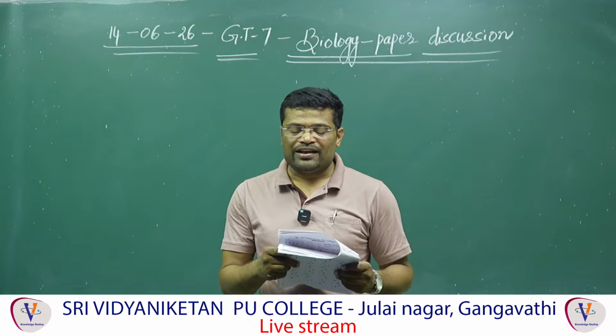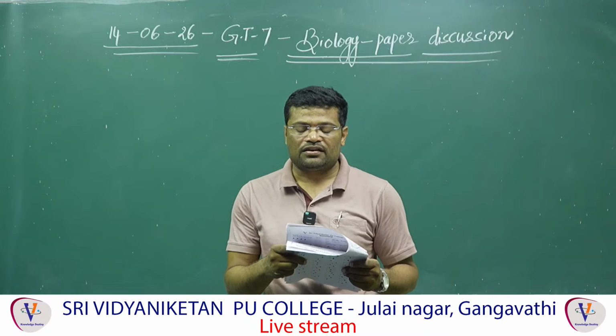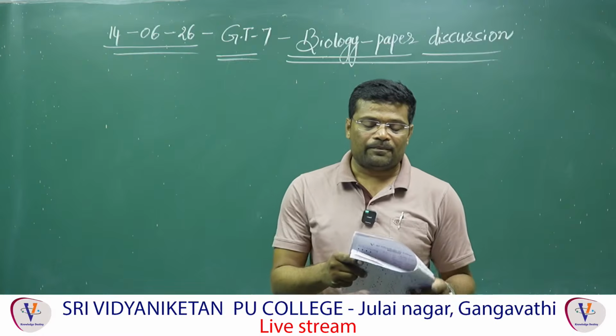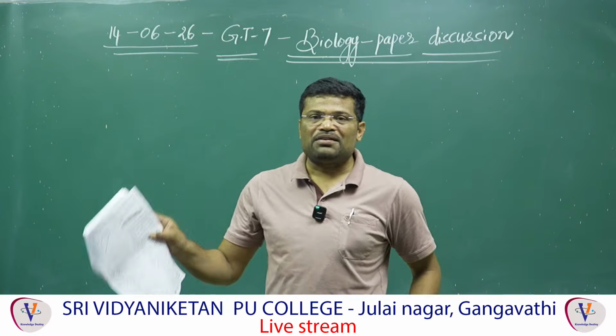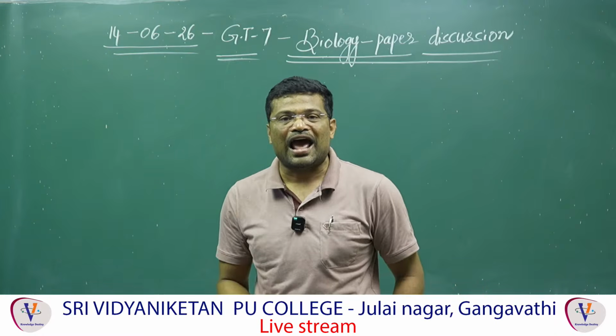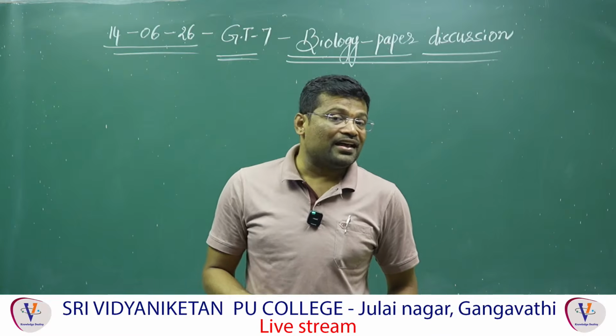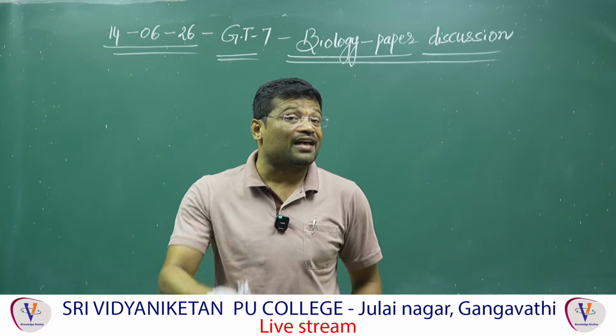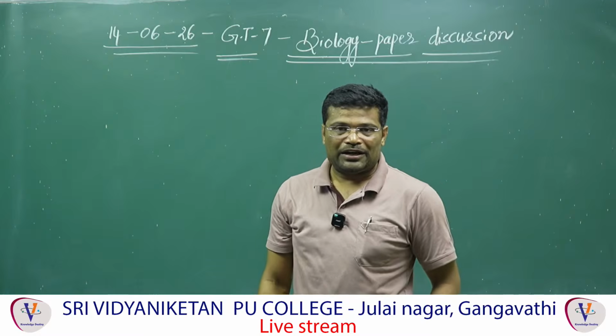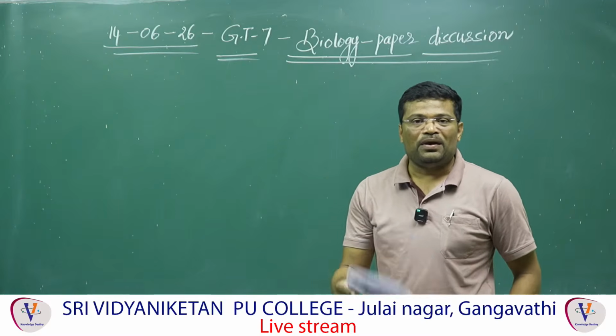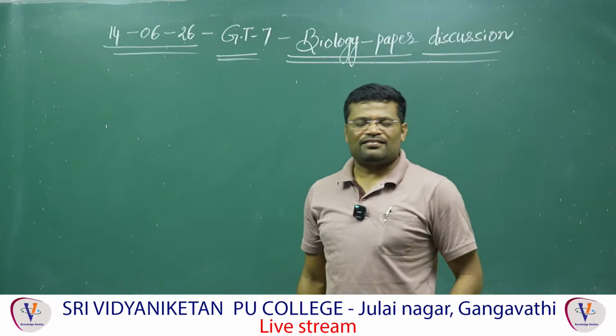139. Which of the following is a correct combination of characters related to the given animal? Dear students, the given animal represents petromyzon or lamprey. Petromyzon or lamprey belongs to the class